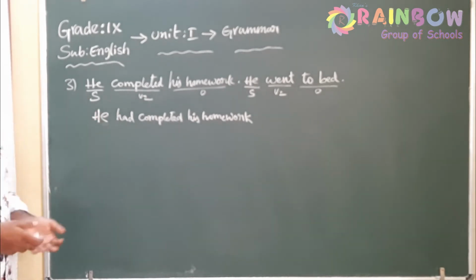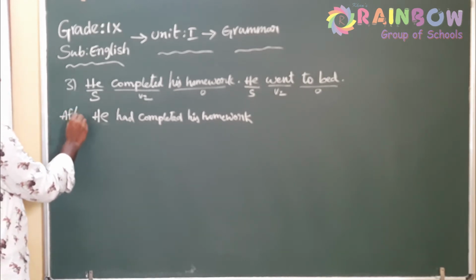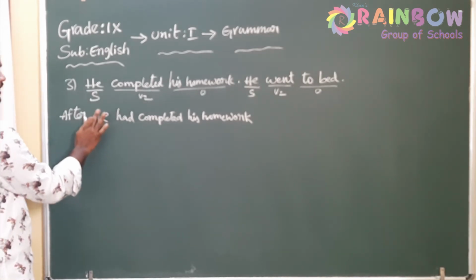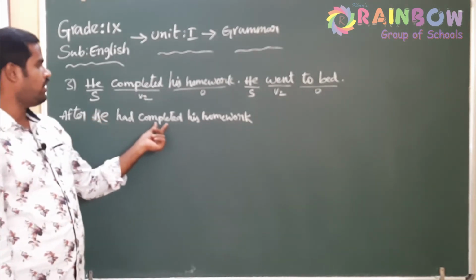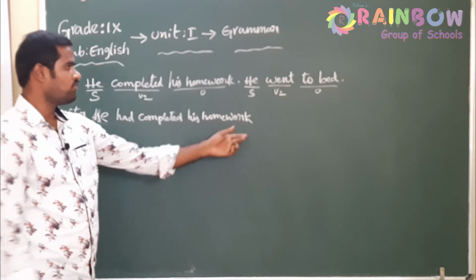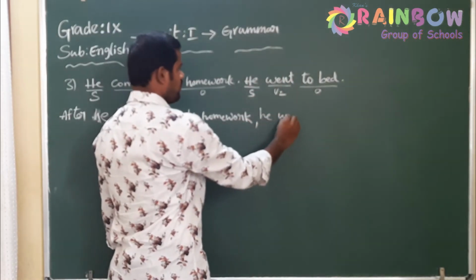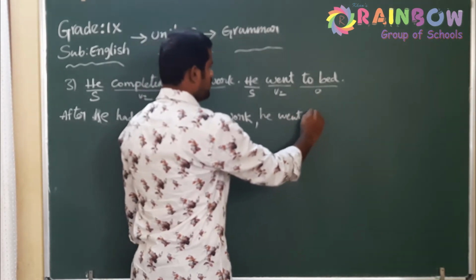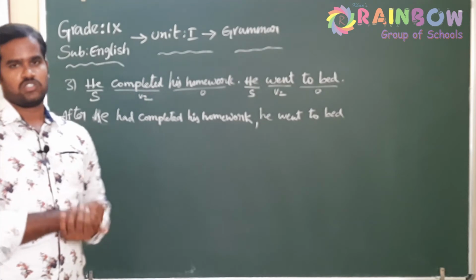Where should we place it? Obviously before the earlier action. So the capital H becomes small h now. After he had completed his homework, comma, rewrite the statement as it is: he went to bed. You need not change the statement which is the later action.